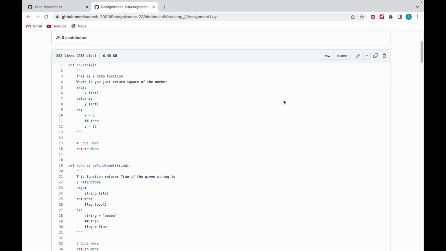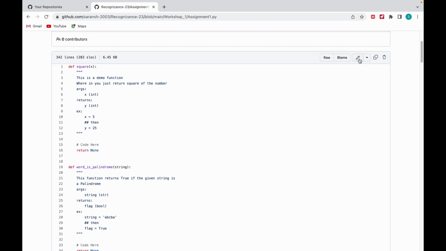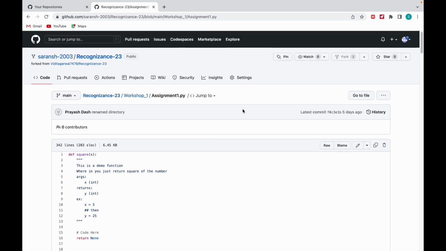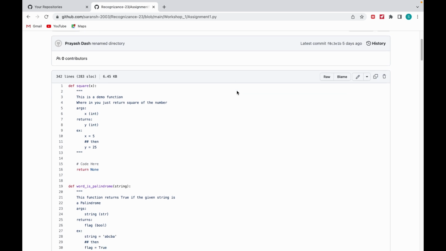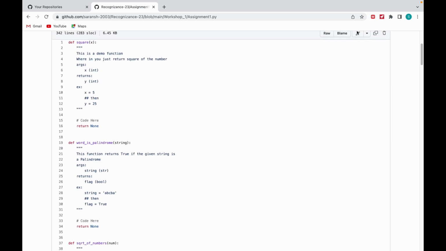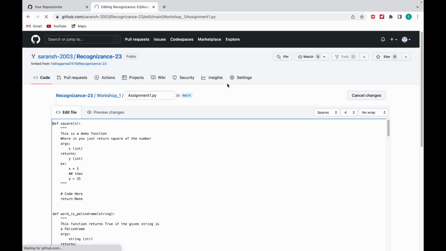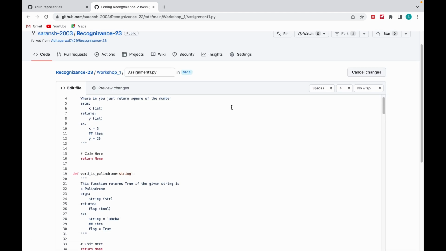Now what you have to do is click on this edit button inside GitHub itself. You don't have to download this file. You can do that also, but the most comfortable thing which you can do is just click on this pencil icon here to edit the file. Now I am in the editor.